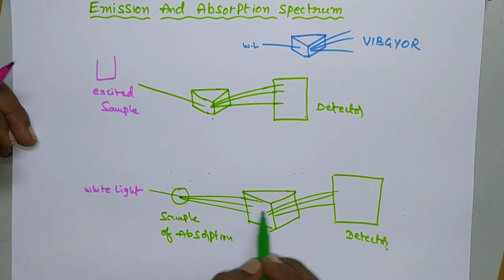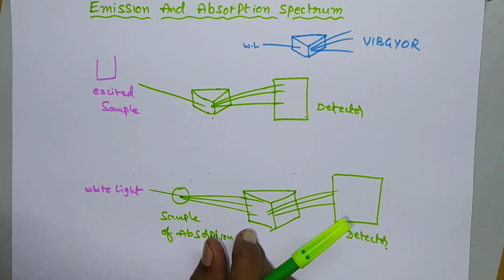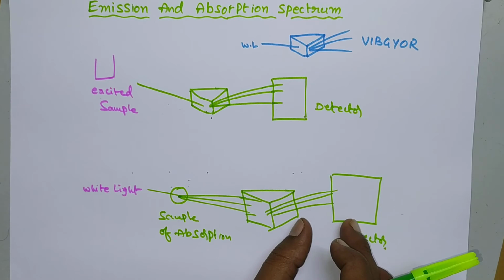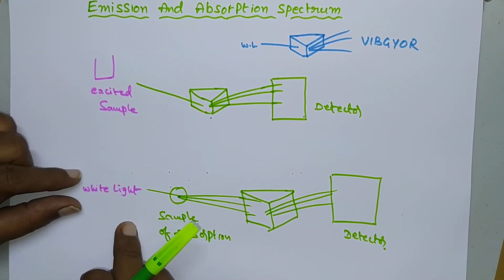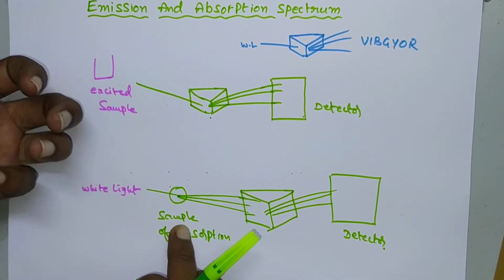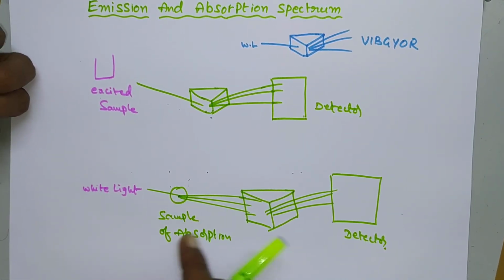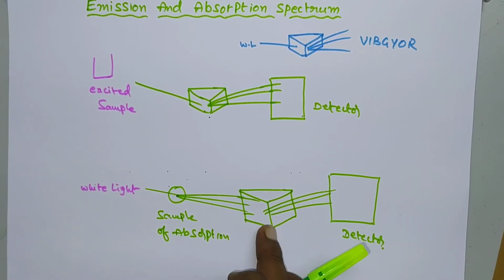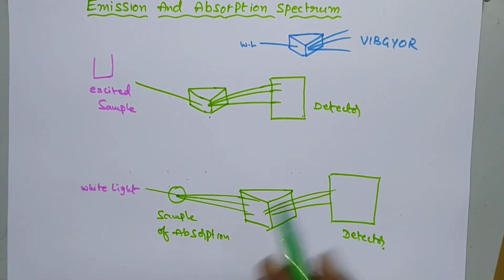If the prism is present here, we can distinguish various wavelength ranges. Here white light is there. Generally this white light consists of 7 colors. When these 7 colors are passed through the sample of absorption, some of the colors will be absorbed. That means some of the wavelengths will be absorbed by the sample. Only the remaining colors, that means remaining wavelengths, will be transmitted to the prism, and this transmitted radiation will be detected on the detector.